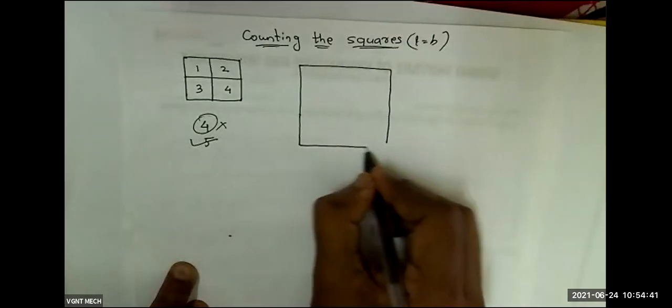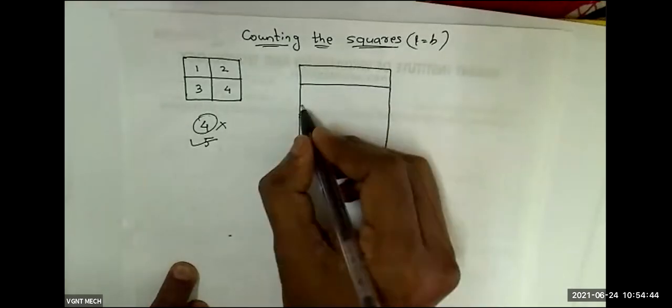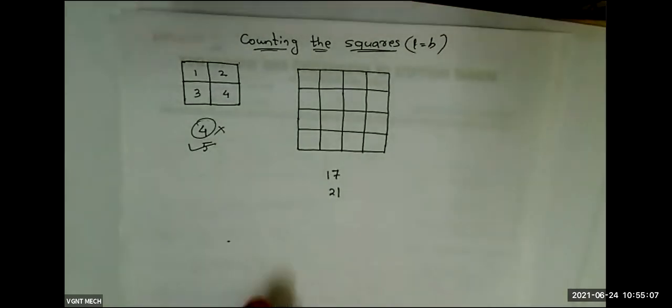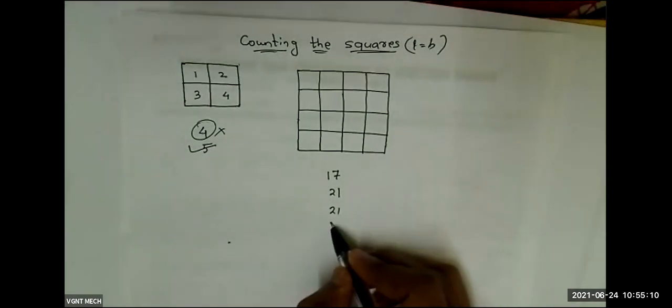Suppose we have a figure like this. In this figure, you tell me how many squares are there. The earlier one was a small figure, you just counted and told me 5. Here, how many squares are there? 17, 21, 30. Okay, so 3 types of answers I am getting: 17, 21, 30.